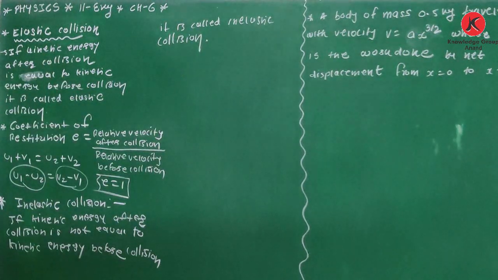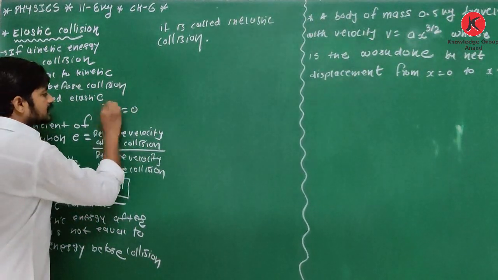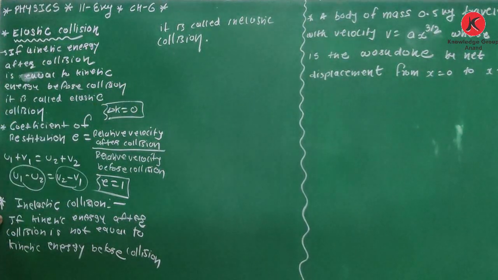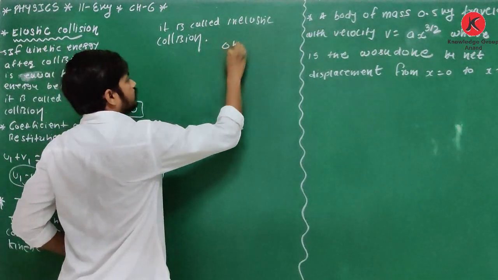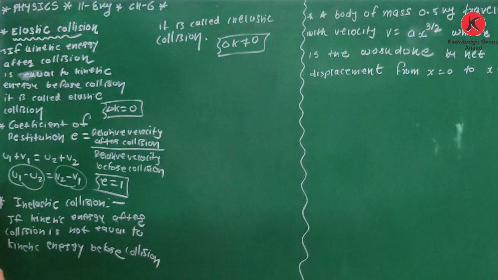Clear about this? Yes, in elastic collision, kinetic energy is conserved. So what is change in kinetic energy? Yes, change in kinetic energy is 0. But in this case, as kinetic energy before and after is not same, here change in kinetic energy is not 0.